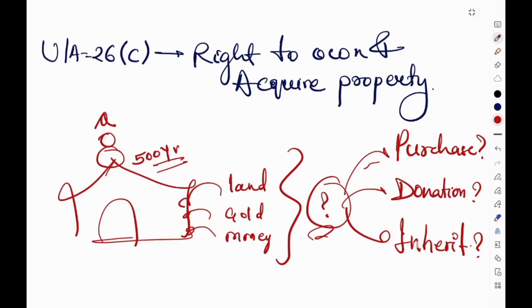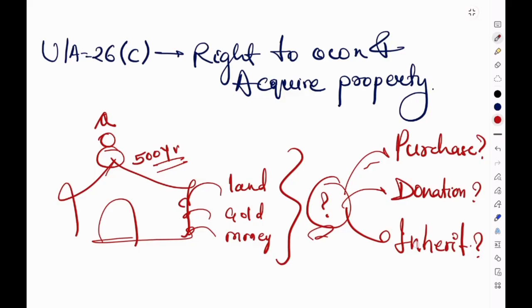Basically Article 26 protects the religious freedom, but religious freedom cannot survive without resources. A temple needs land. A mosque needs a building. A church needs some funds. A Gurudwara needs property to run schools or a community kitchen. This is why Article 26 clause C grants the religious denominations the right to own and acquire movable and immovable properties. In simple words, the constitution recognized that religious institutions need property to function and survive. So every religious denomination, for example a Saivite denomination, a Vaishnav sect, a Sikh religious institution, a Christian religious order, a Muslim religious organization, these rights belong to the denominations as a collective body.